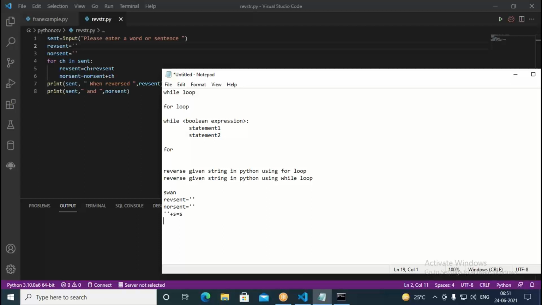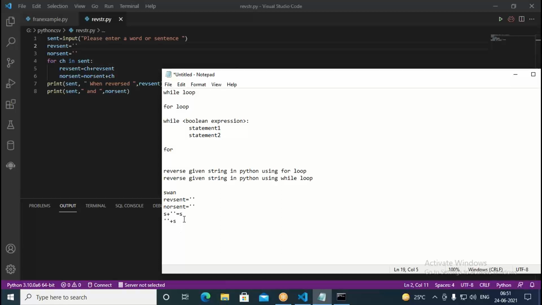In nor sent, which is empty, we put the existing string and then append the character. In rev sent it is S plus empty string, because first we take the character, then the existing string.